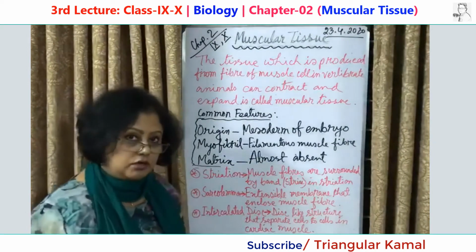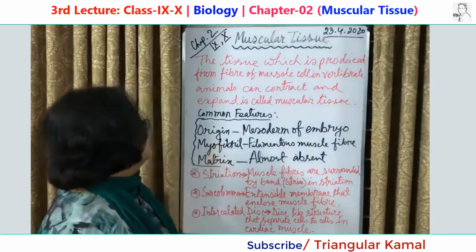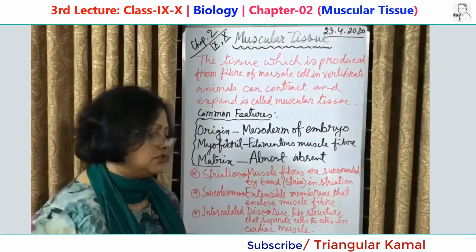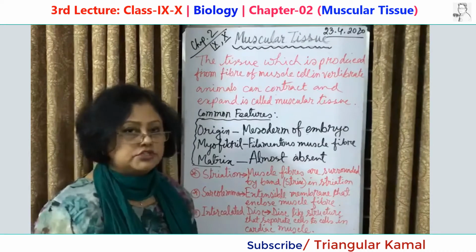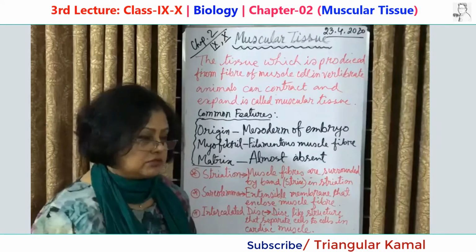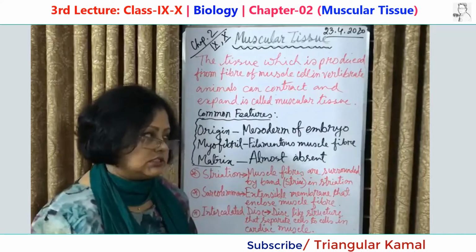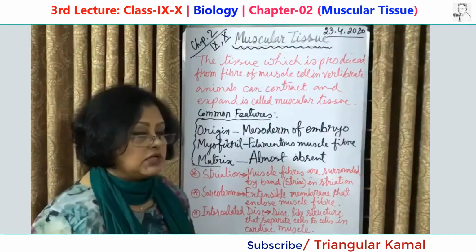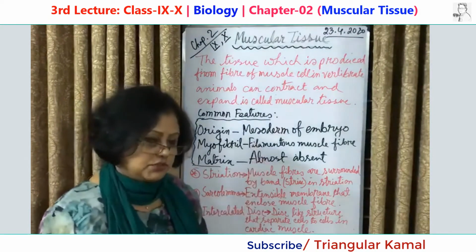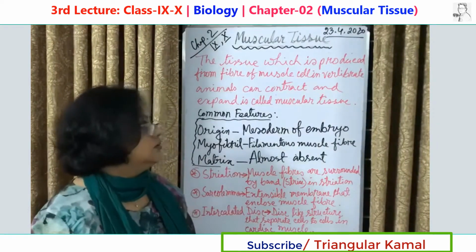What are those? Their origin, from where these tissues have originated. First of all, the mesoderm of the embryo. You know, after the formation of the zygote, the first cell of life, it starts to divide by mitosis. At a stage, it gets 3 layers of cells. The outer one is ectoderm, the inner one is endoderm, and the middle one is mesoderm. This mesoderm is responsible for the development of different limbs and the muscular system.